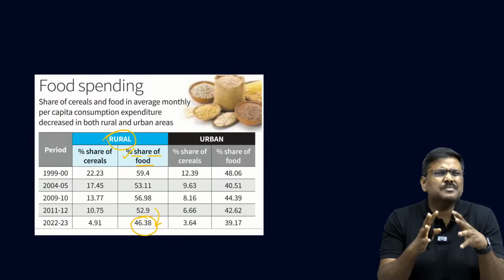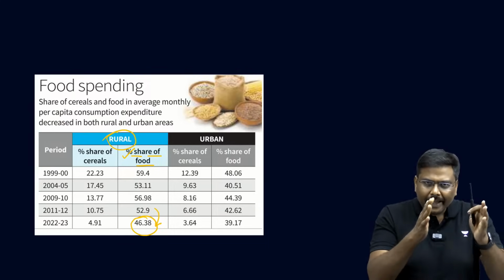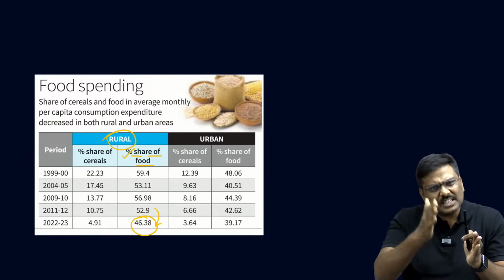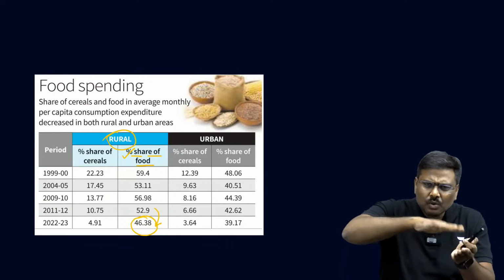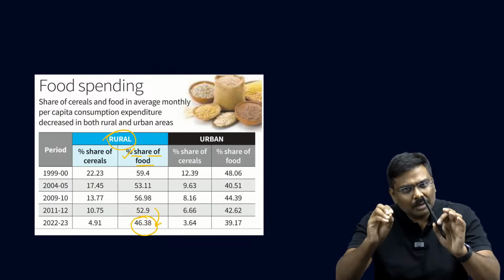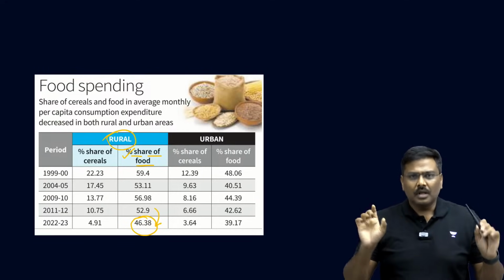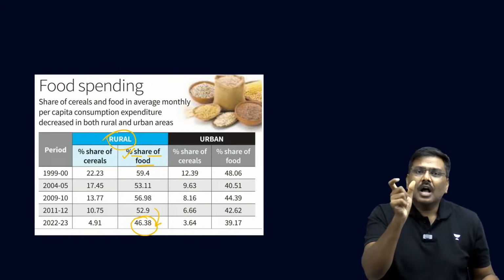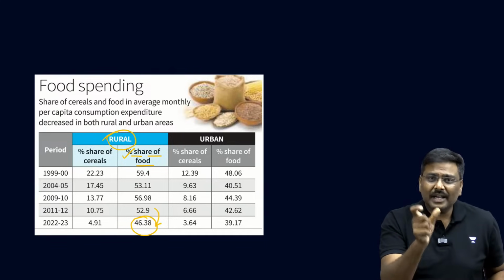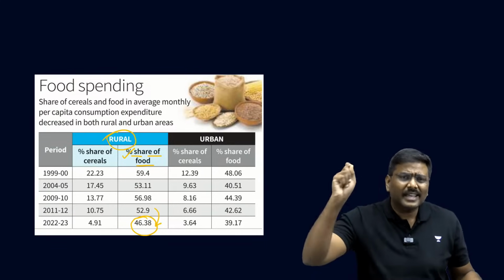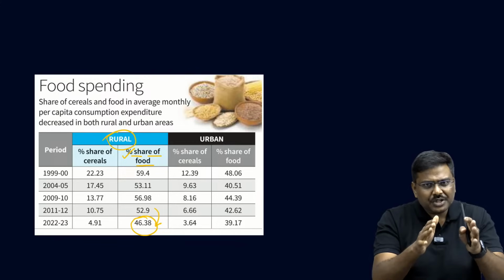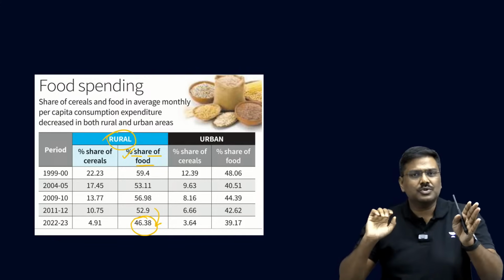Again, if you're wondering, sir, what is this percentage expenditure? Every month, on an average, how much expenditure is done by the households in rural India and urban India, the measurement is done. Very simple. Monthly per capita expenditure is measured for rural households and urban households.